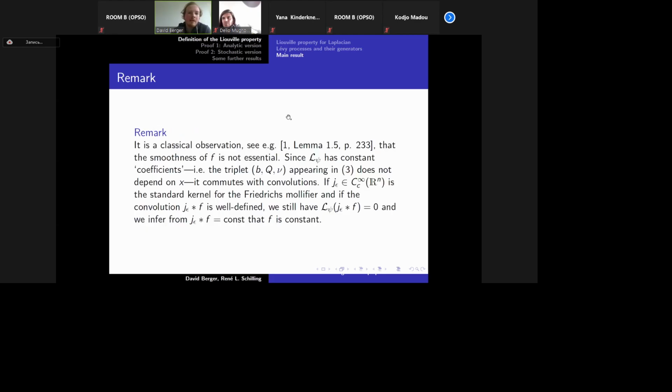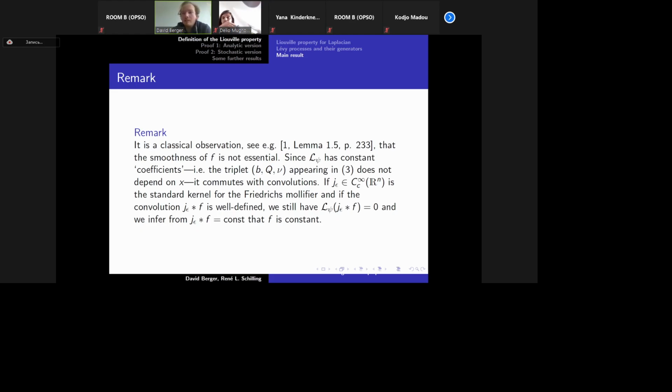Okay. Now, we always mentioned that the function f needs to be in L infinity, but we can relax this condition. We can always assume that f is in C infinity, where all derivatives are bounded. How to see that? You just take a Friedrichs mollifier, j epsilon, and take the convolution of the mollifier and f, and we obtain that this solves again the equation.